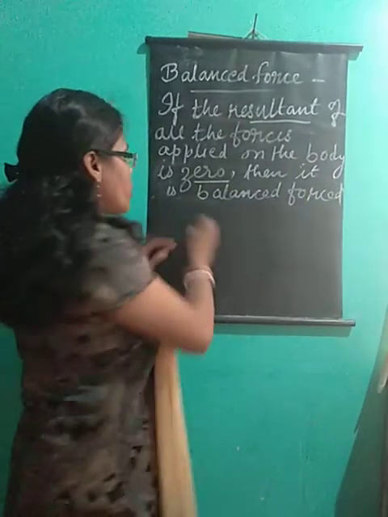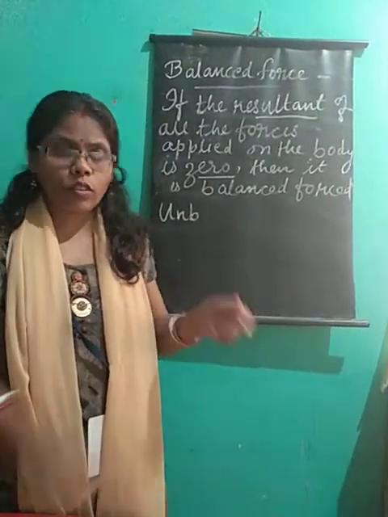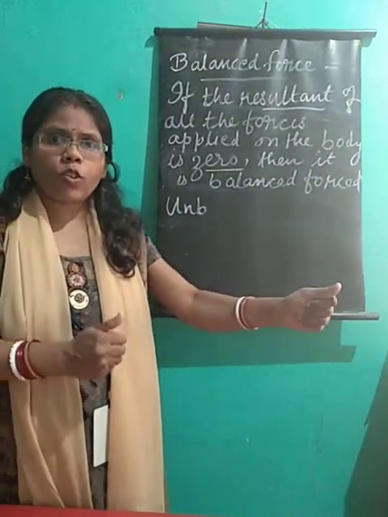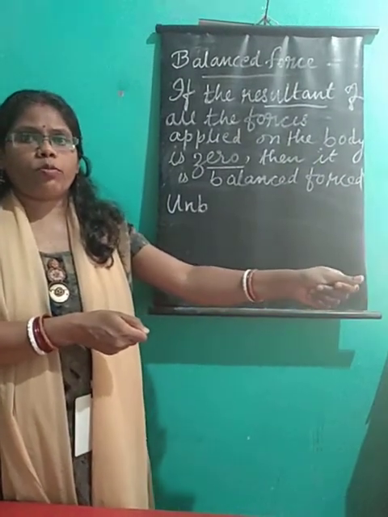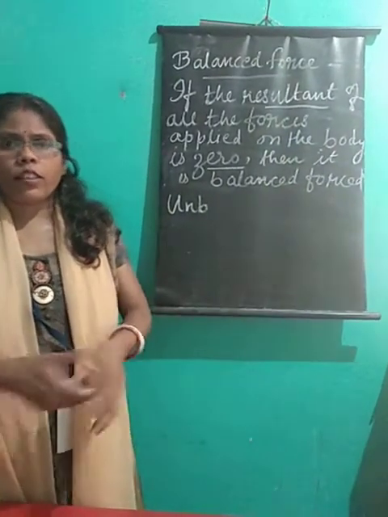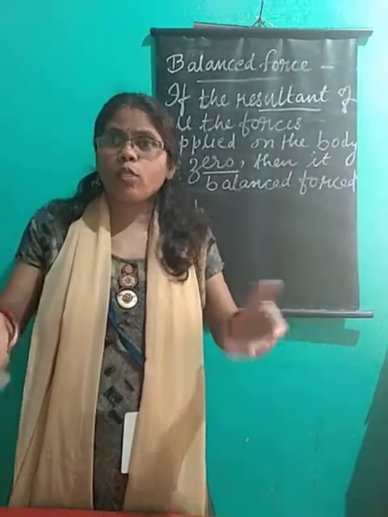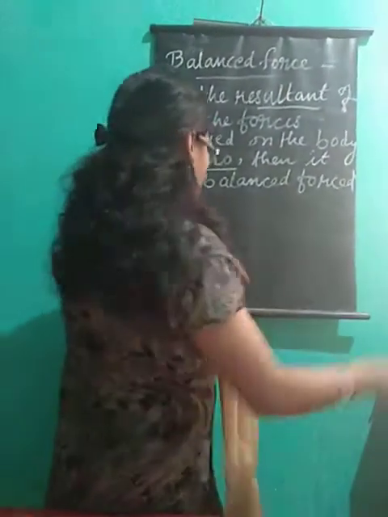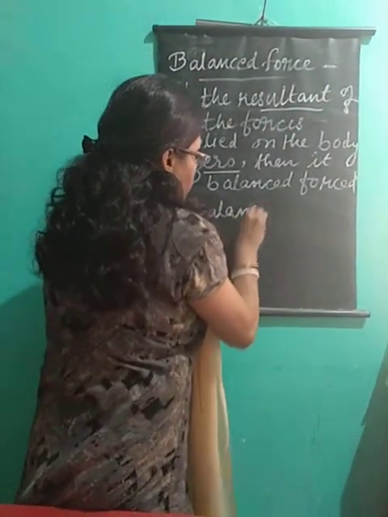In the other case, for unbalanced force, you can take the example of tug of war. You know, pulling that rope, tug of war. If people on both sides are very strong, they pull the rope and no one will move. It will just be stiff. But if one side is stronger and the other side is weaker, and you leave it, the other side will fall. So that shows unbalanced force. The effect of force is seen here, whereas when both are equally strong, there is no change in the rope. So you can clearly see balanced and unbalanced force there. One of the best examples.